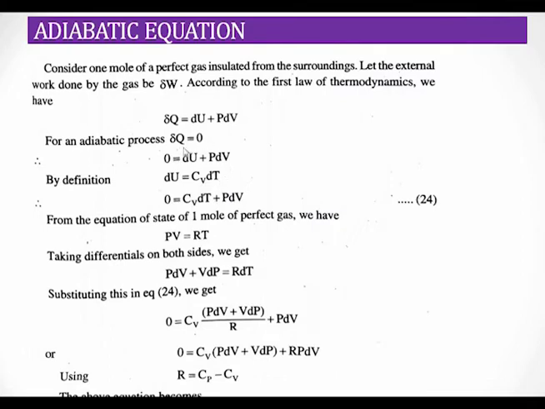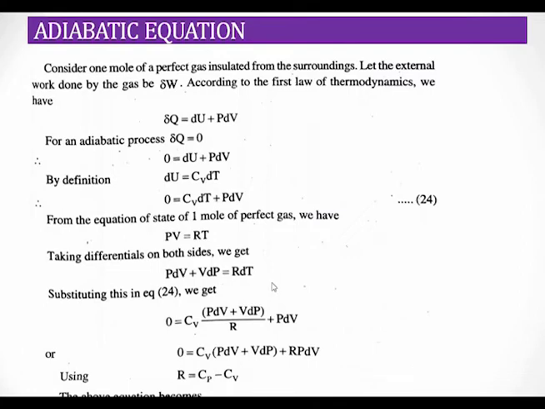So we can rewrite this dQ as 0 is equal to CV dT plus PdV. Okay, for 1 mole of a gas, the ideal gas equation can be written as PV is equal to RT. So when we differentiate this equation, what happened? PdV plus VdP is equal to RdT.